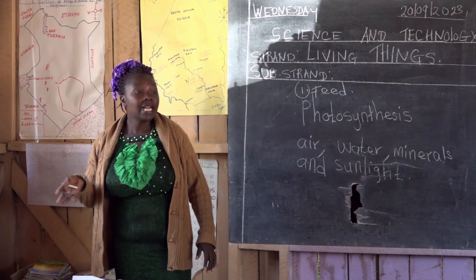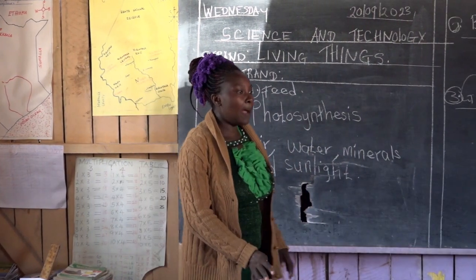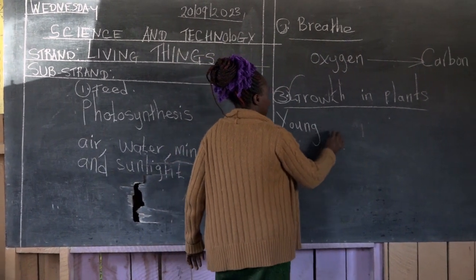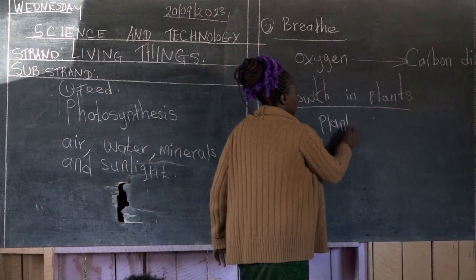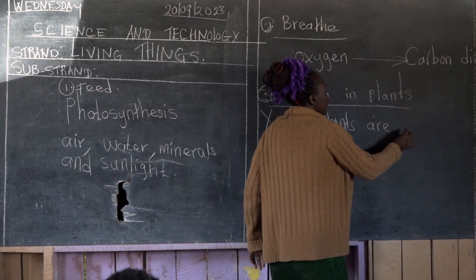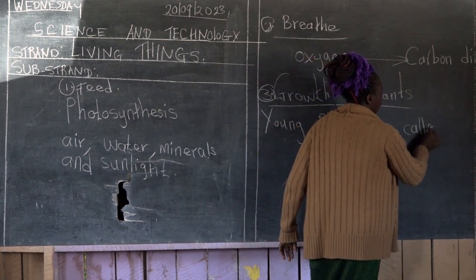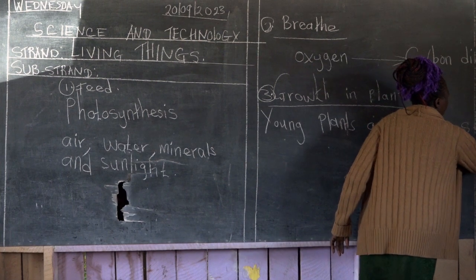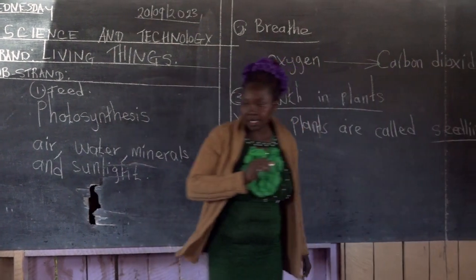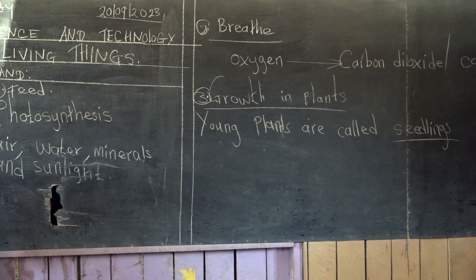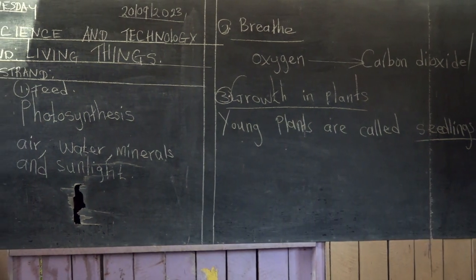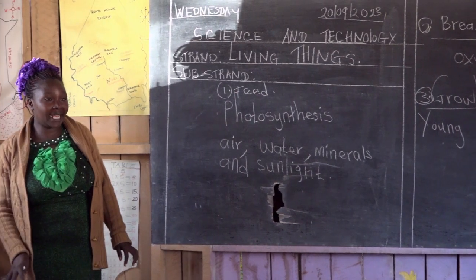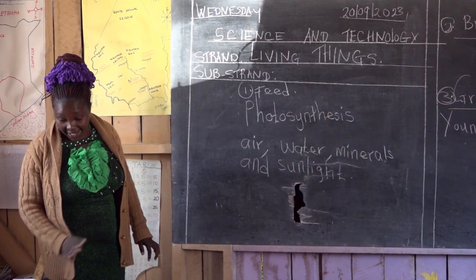Young plants are called seedlings. Young plants are called what? Seedlings. When they grow, they become big in size.